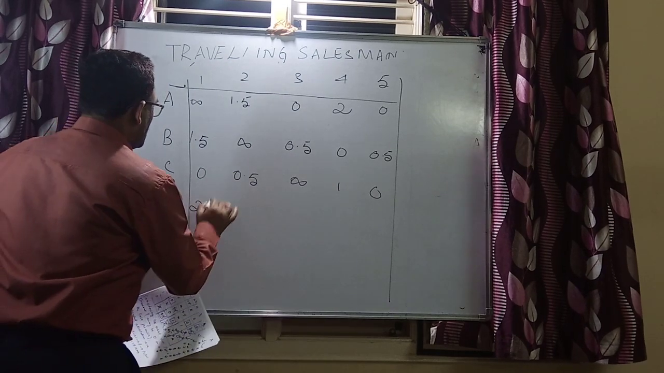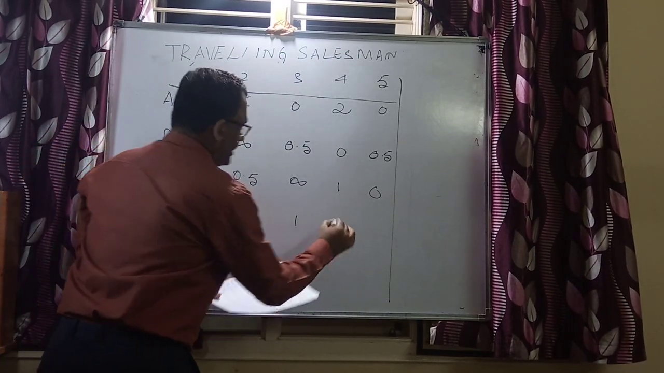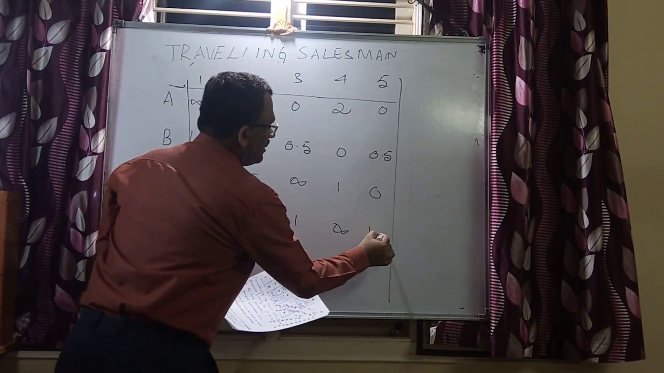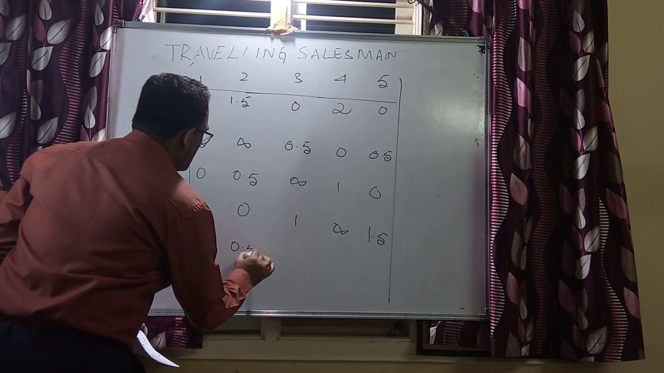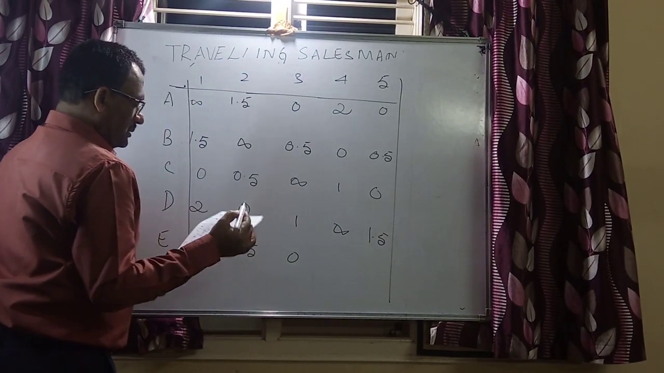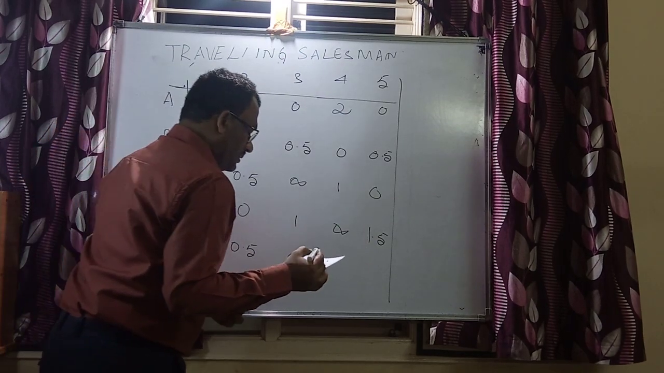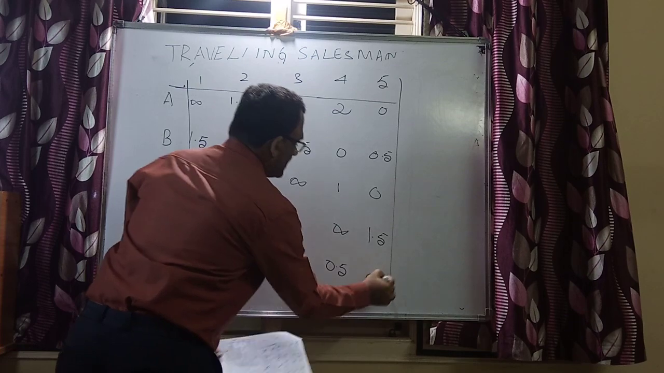This is 2, 0, 1, infinity, 1.5. 0 here, 0.5, 0 and this is 0.5 and infinity. Look at this.